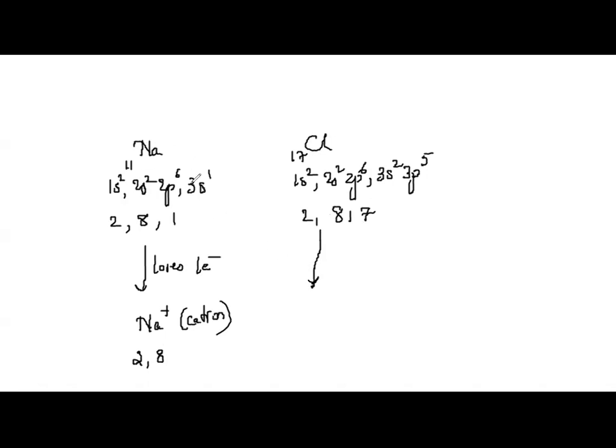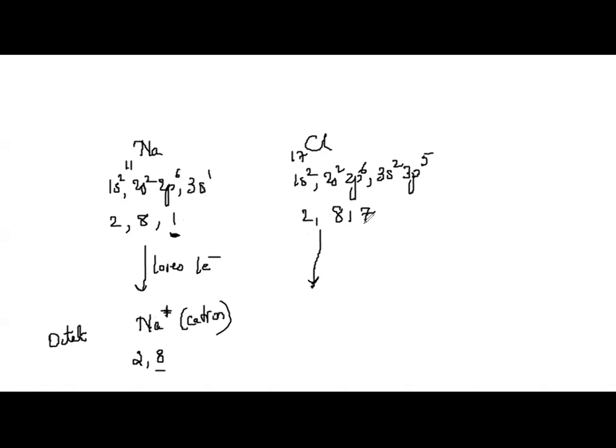Now tell me, why does sodium lose one electron? Because it has the tendency to lose electrons only. When it loses its one electron, it becomes this unipositive ion. And as soon as it becomes this ion, it becomes very stable. Why? It has 8 electrons in its outermost shell. So it has completed its octet. Therefore, it becomes a stable ion.